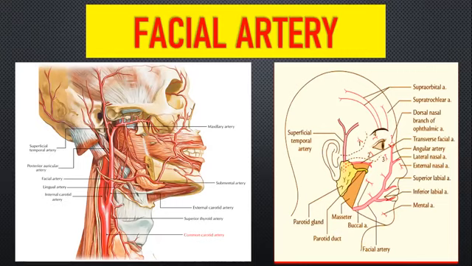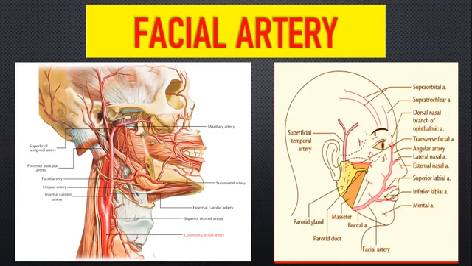I already told you in the tongue, if you remember the hyoglossus muscle, that the hyoid bone has a very important structure, the greater cornu, and most of these structures originate from it. So your facial artery arises above the greater cornu of hyoid bone.